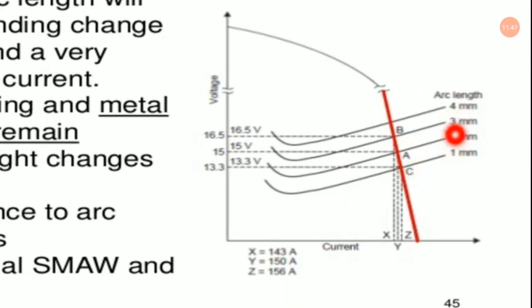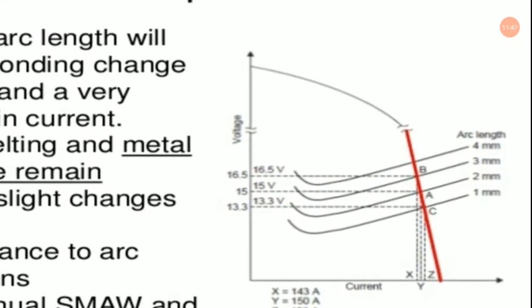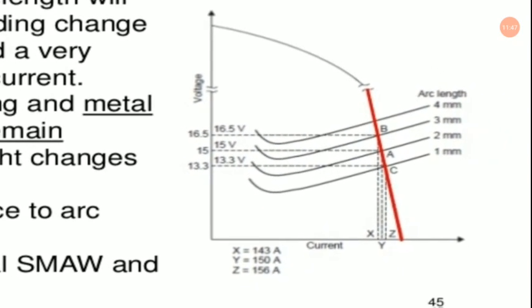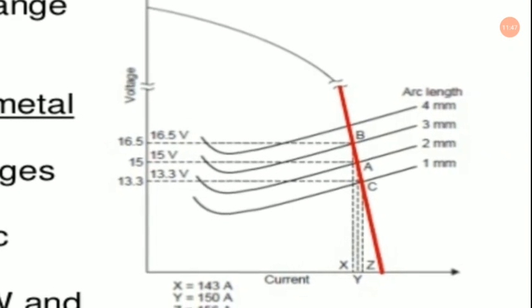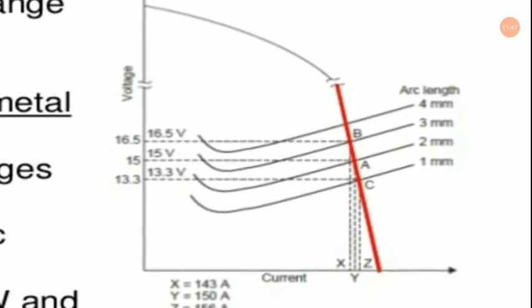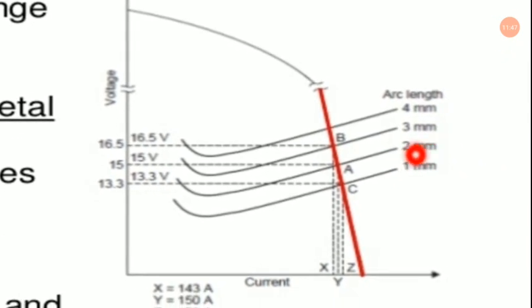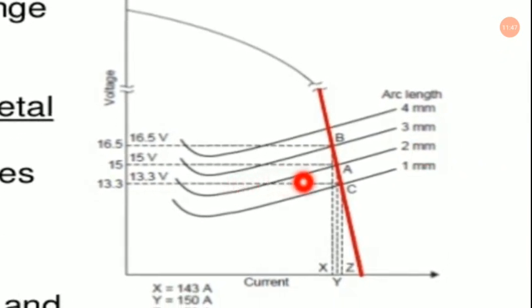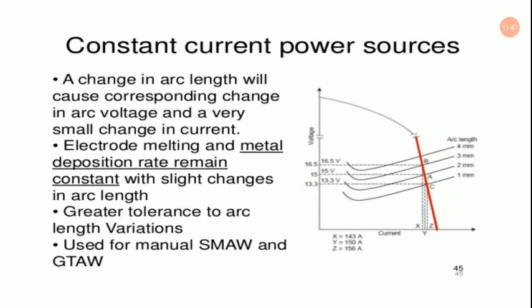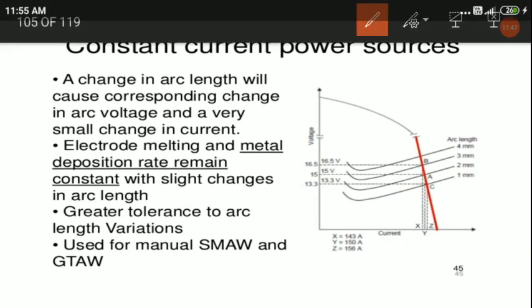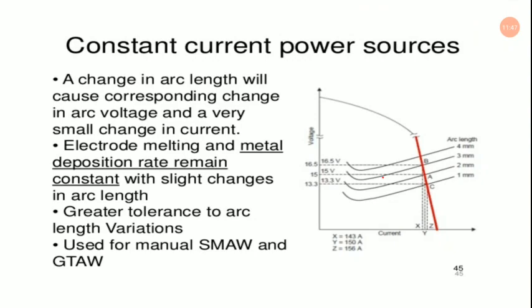So actually arc length is decreasing and the voltage is also decreasing, as I already told you that they will be needing much more energy while jumping from this electrode to the workpiece. That's why when the arc length is reduced, the corresponding voltage of the welding is also reduced. So we are needing only reduced voltage while the arc length is being reduced.